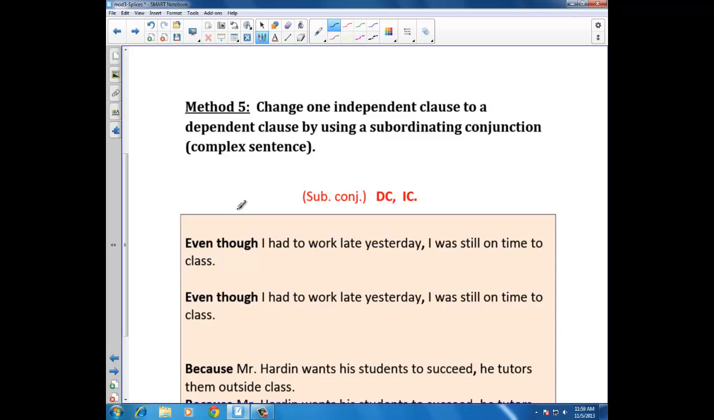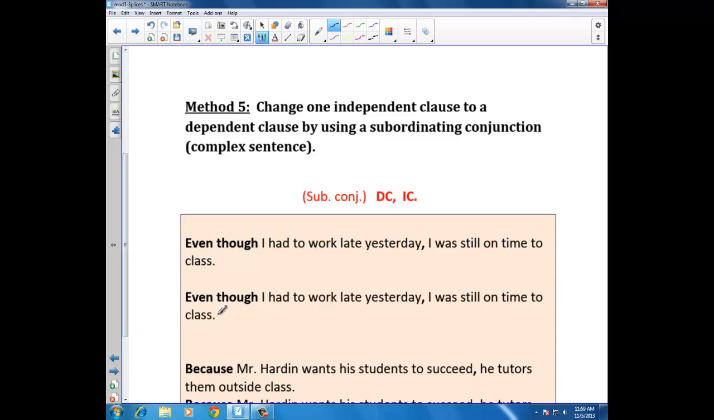Method 5: you're going to change one independent clause to a dependent clause by using a subordinating conjunction and forming a complex sentence. This is the pattern: subordinating conjunction, dependent clause, comma, then the independent clause. Even though I had to work late yesterday, I was still on time to class.